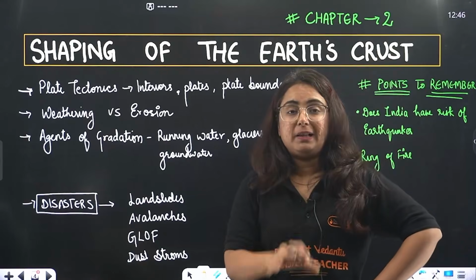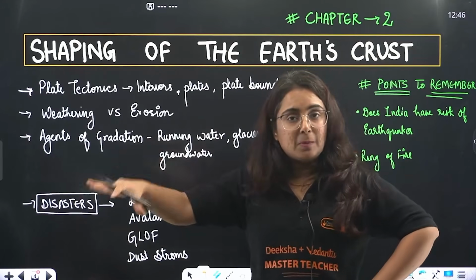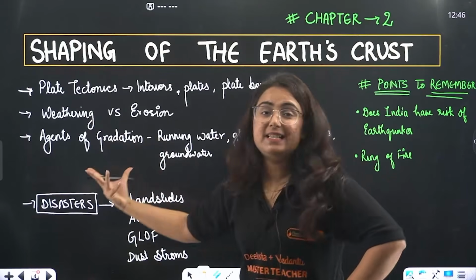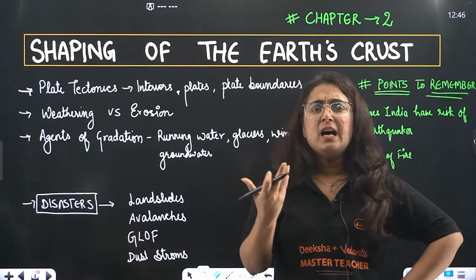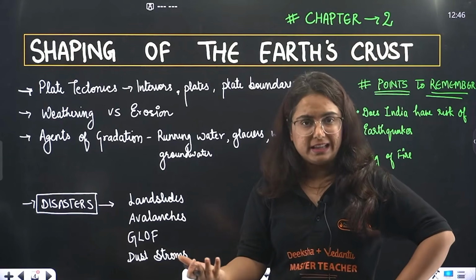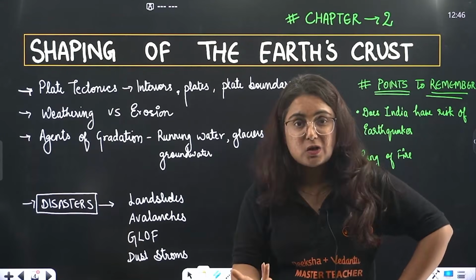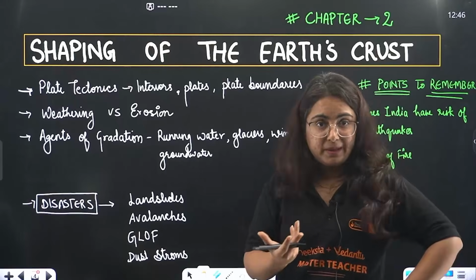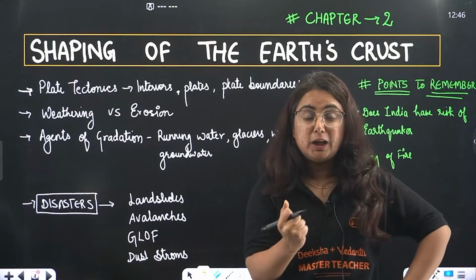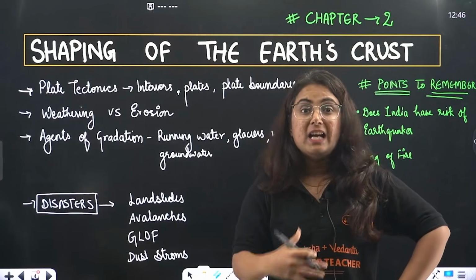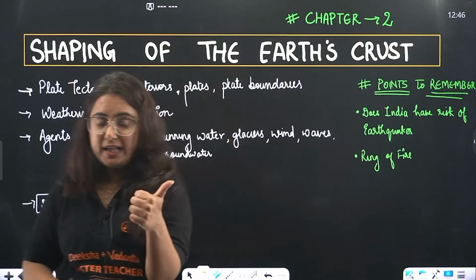In the chapter, it is told in detail what landforms are formed by these agents of gradation. Running water forms delta, levees, waterfall, meander, oxbow lake, and many more. Similarly, when I talk about glaciers, there are cirques being made. When I talk about wind, mushroom rocks are there, dunes are there, different forms of yardangs that have been formed. So if we want to learn in detail, first of all, we have to read the NCERT.